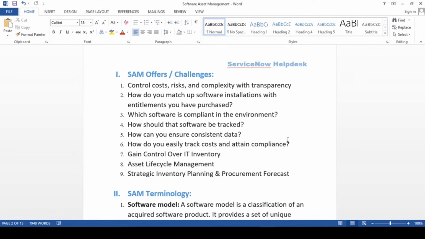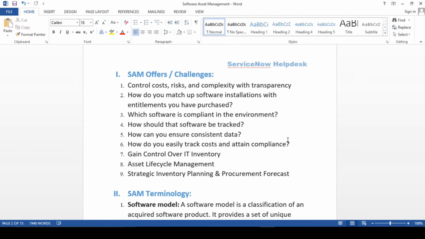We'll see that we have a report on that, a performance analytics report for the SAM professional as well. Over there we can see whether we are having a license in our system or not, and if we have, then how many we have used and how many are still there in stock. Everything we can see.